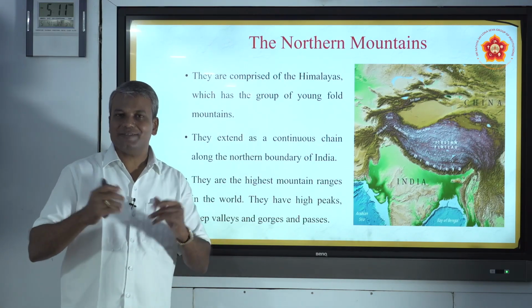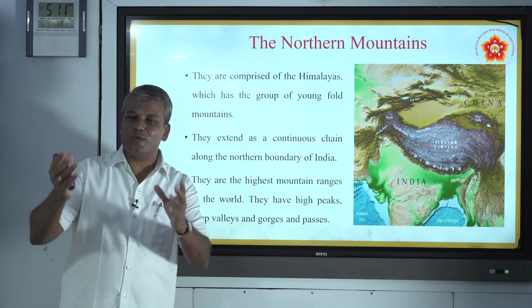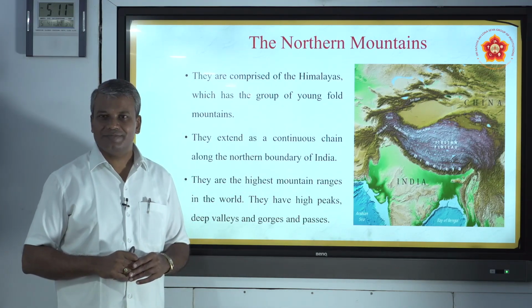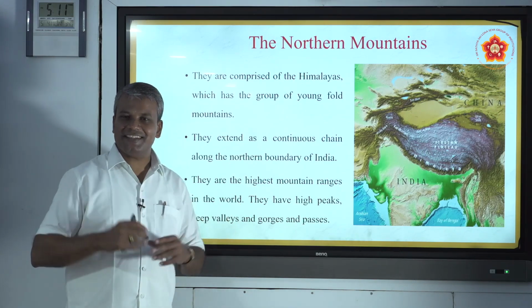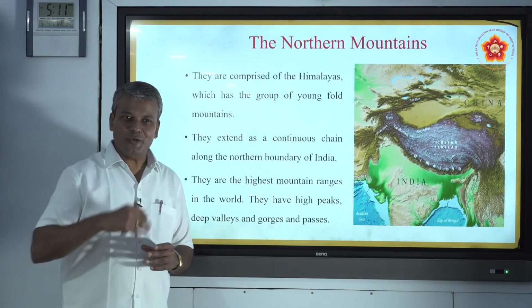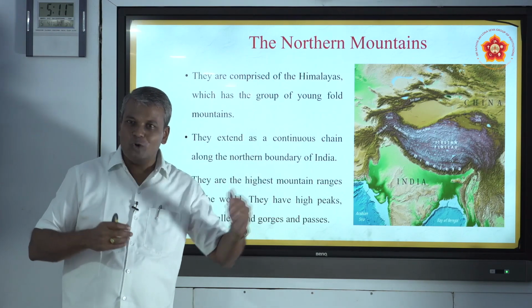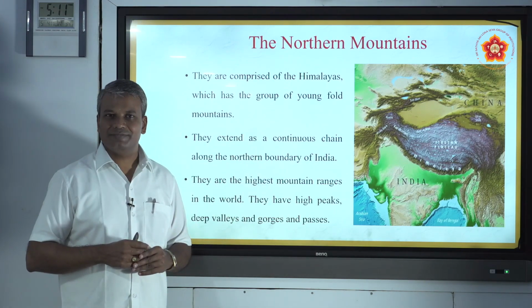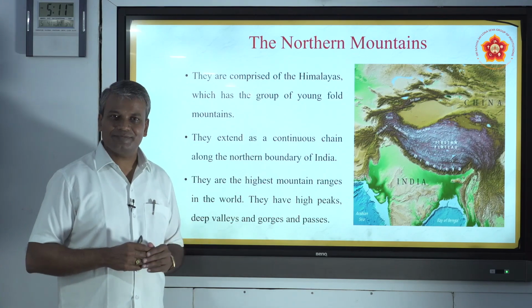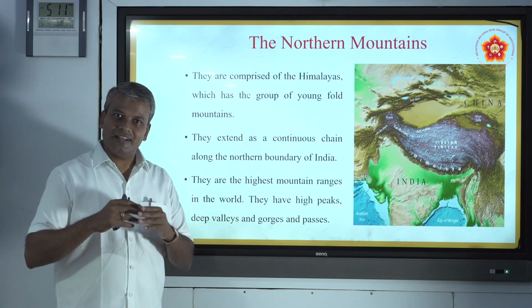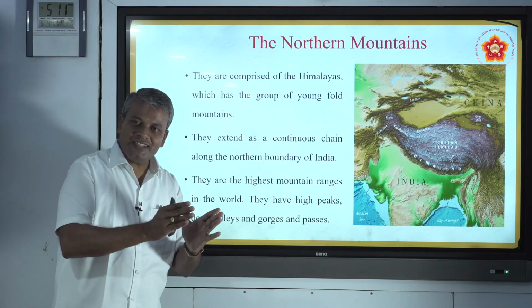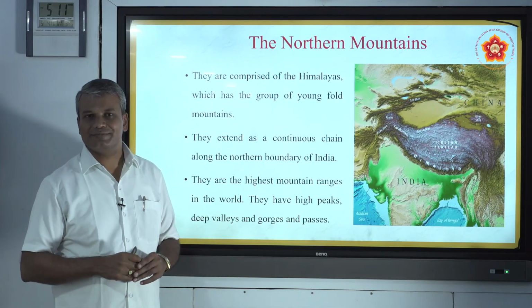How can we say that a mountain is young or old? By looking at people, we can easily say that you are young and others are old. But how do we differentiate young mountains and old mountains?